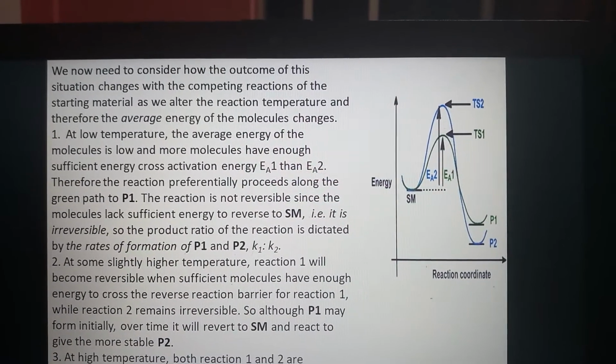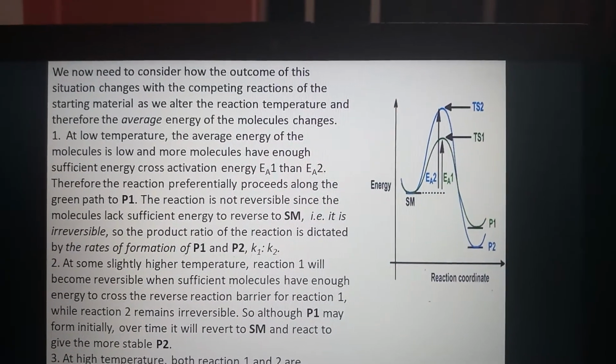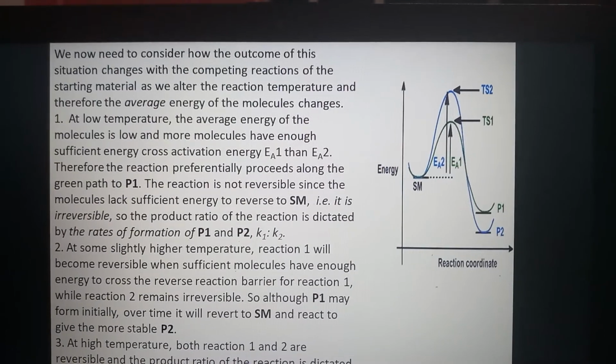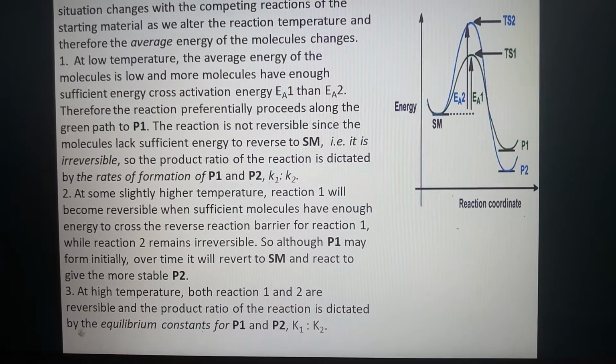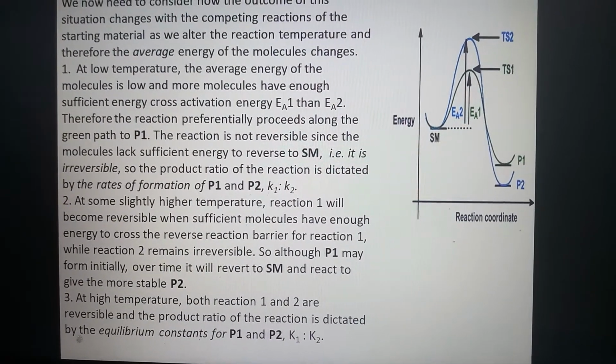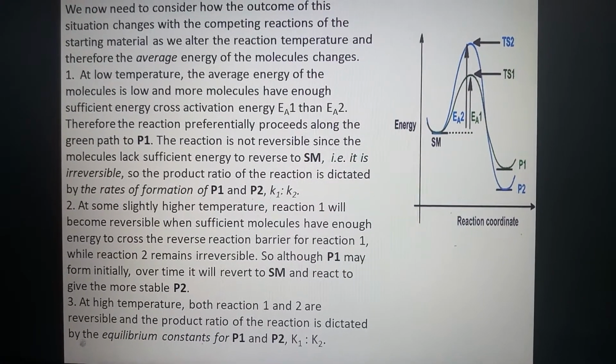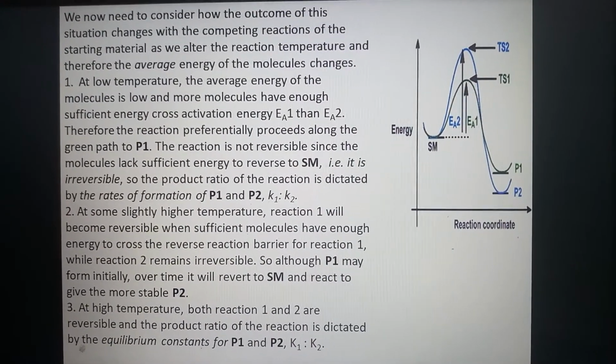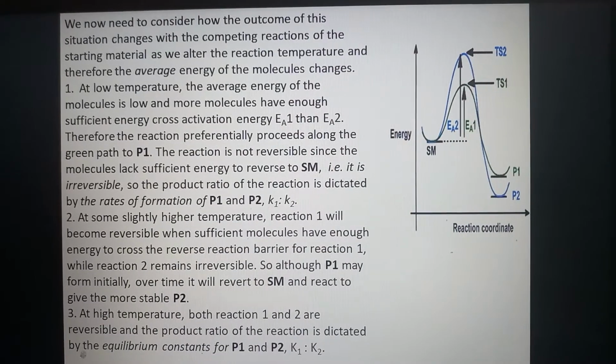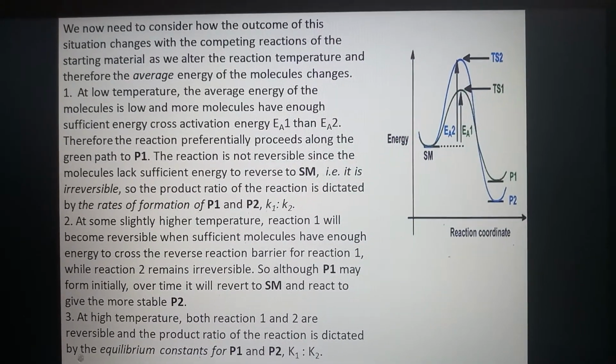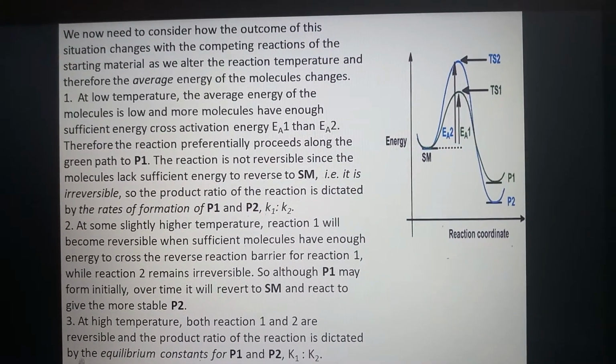At some slightly higher temperature, reaction 1 will become reversible when sufficient molecules have enough energy to cross the reverse reaction barrier for reaction 1, while reaction 2 remains irreversible.